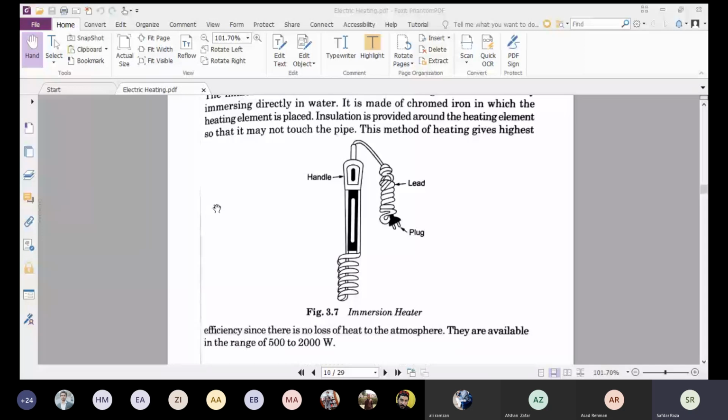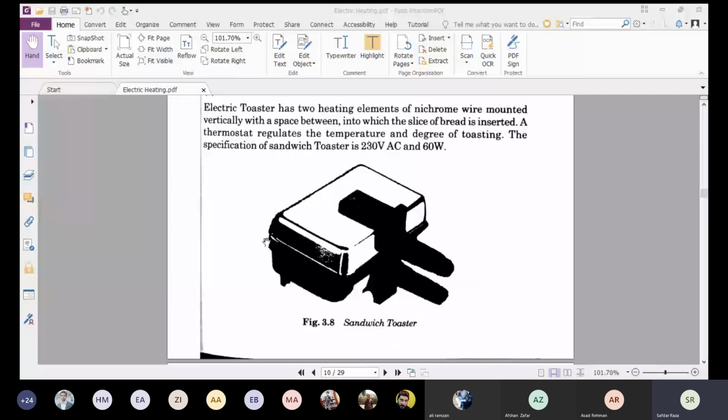This type of material you already have if you are living in the hostel, to heat the water. You just connect it with the socket and put this portion in the bucket. In this way you can heat the bucket filled with water. In every home there is an electric toaster.